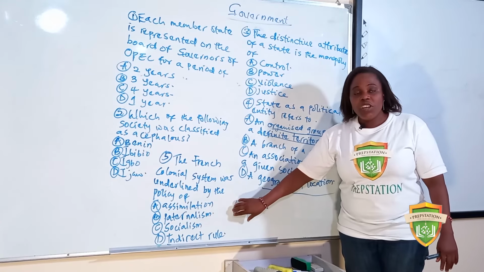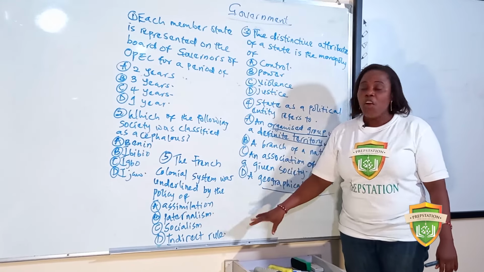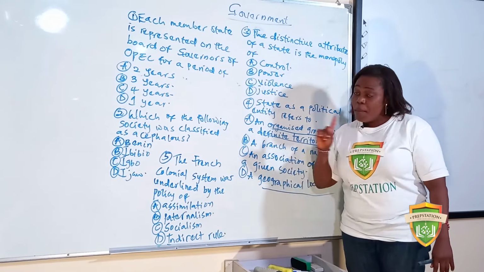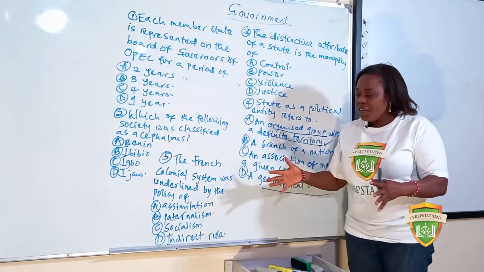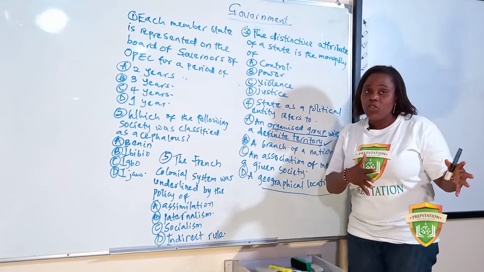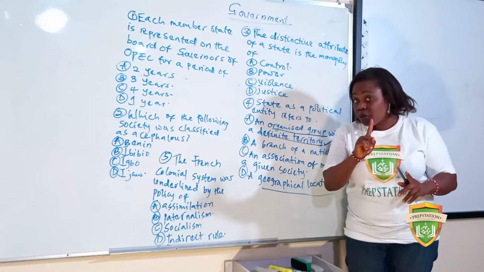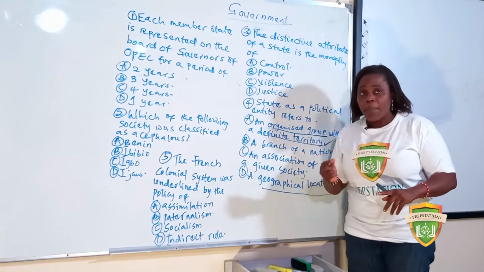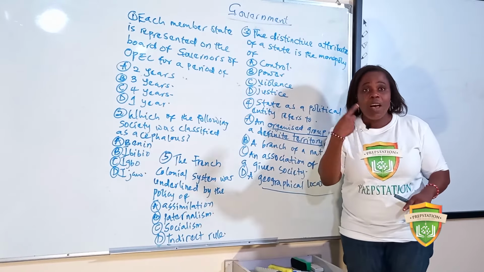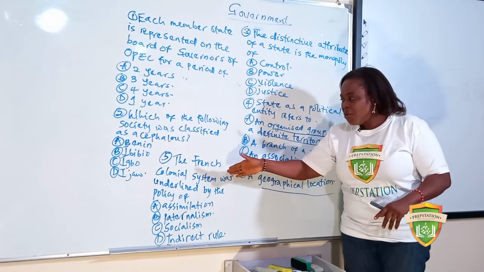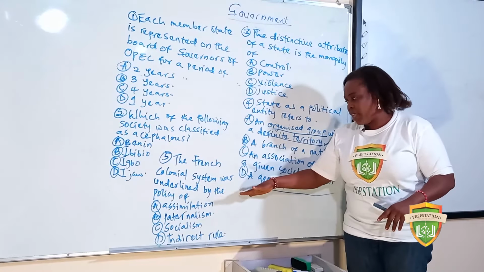Remember, Nigeria was colonized by the British. The British made use of indirect rule. Don't forget, I'm just giving us a recap just to remind us of what you have read over time. So now we're looking at the French colonial system.